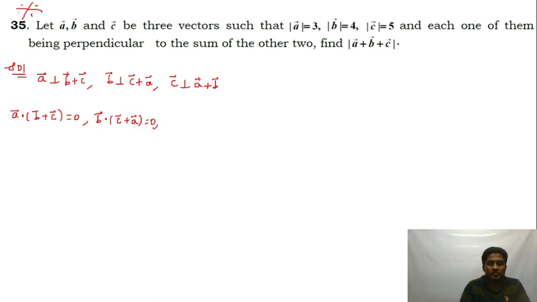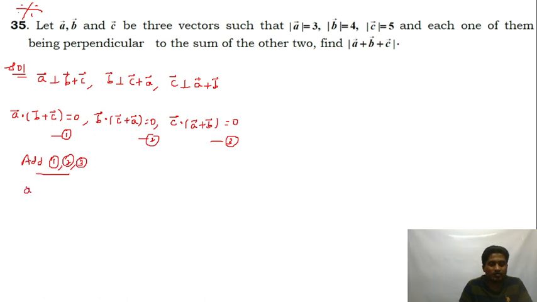C plus A is 0 and C dot with A plus B is 0. We call these equation 1, equation 2, and equation 3. If I add all three equations, this will be equal to A dot B plus A dot C,